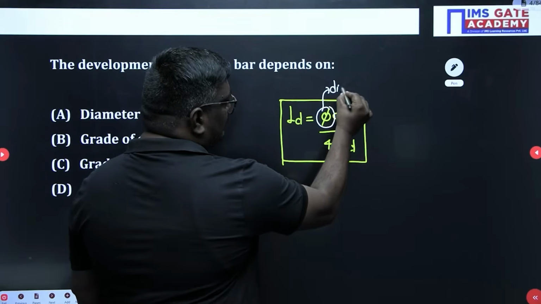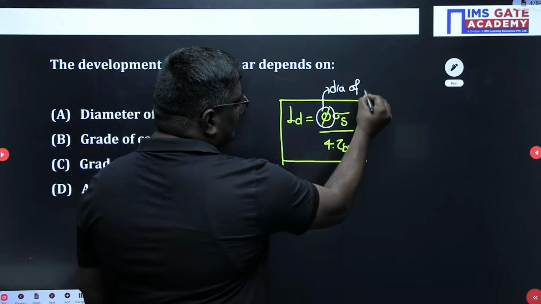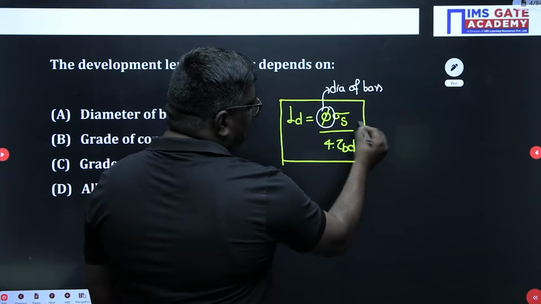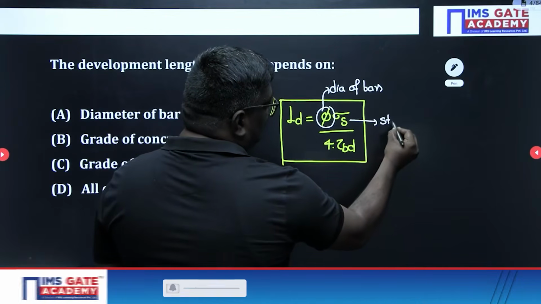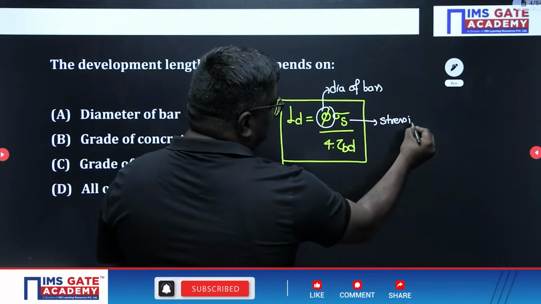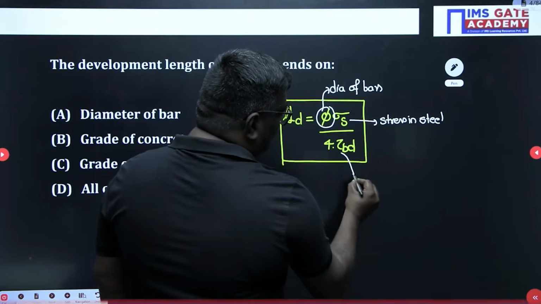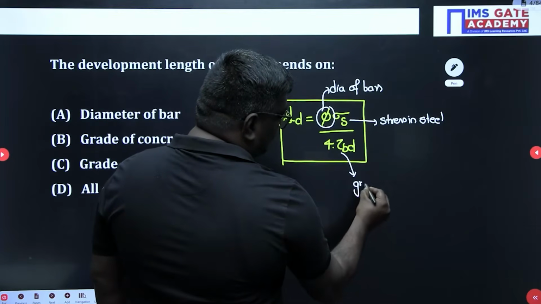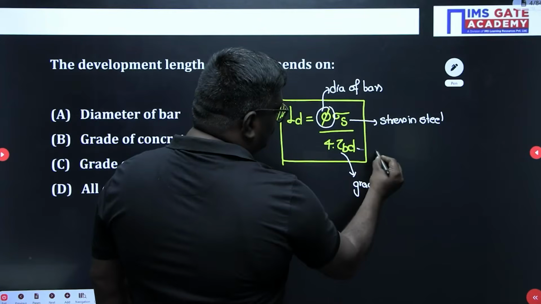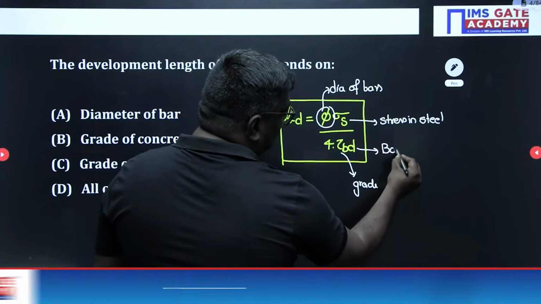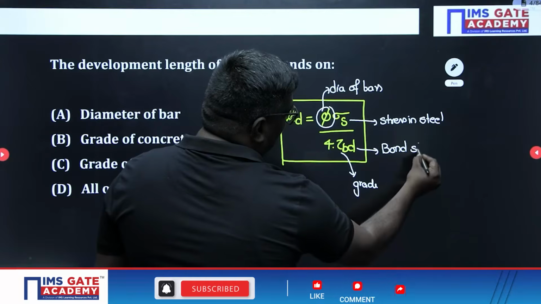Sigma_s is the stress in steel, which depends on the yield stress, that is the grade of steel, fy. And tau_bd is the bond stress, which depends upon the grade of concrete.